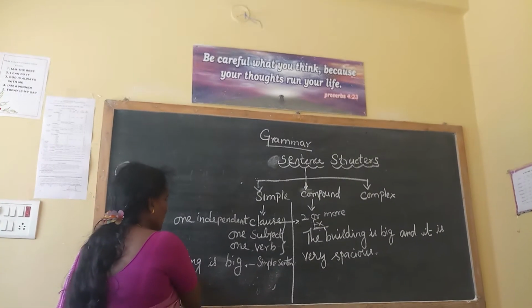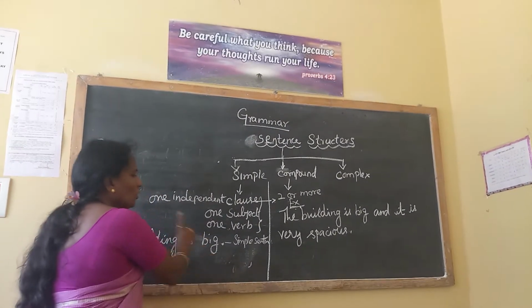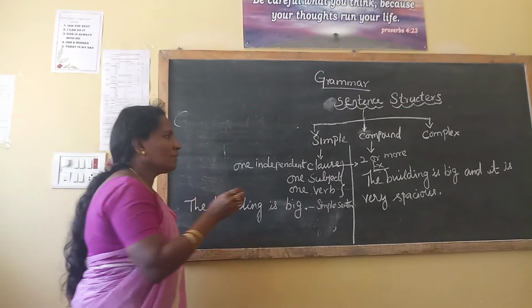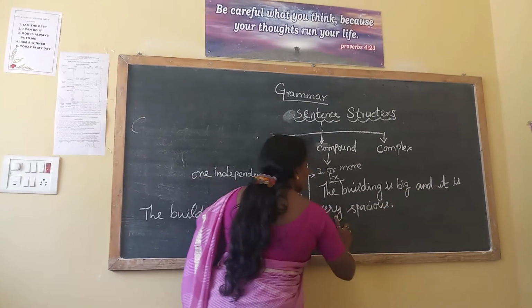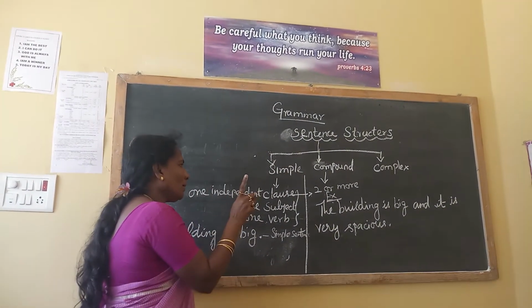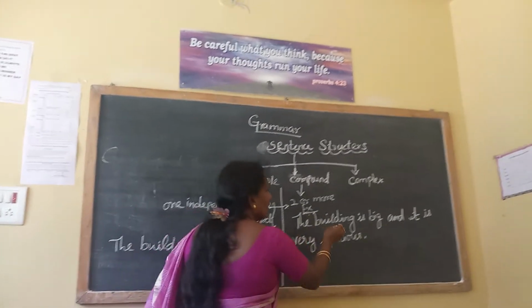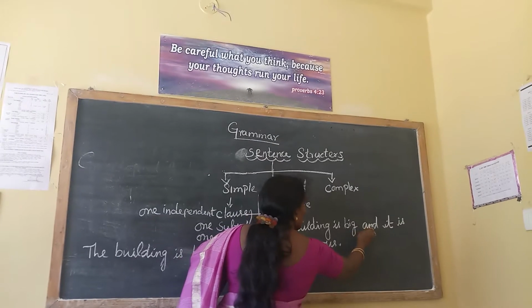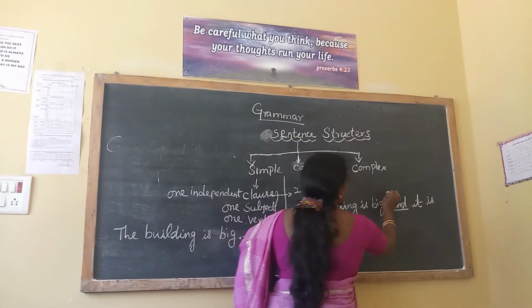Here in simple sentence, the building is big. It's giving the complete thought, so it is a simple sentence. Here in compound sentence, the building is big and it is very spacious. Here more than one clause is there. After big, and is a conjunction in a compound sentence.